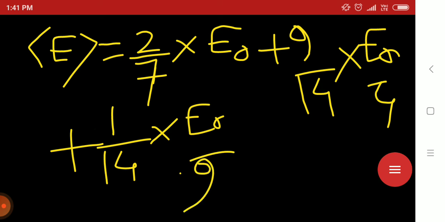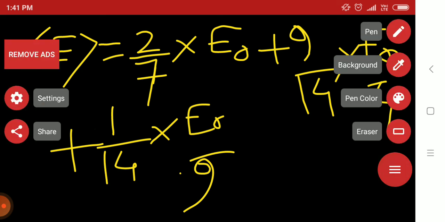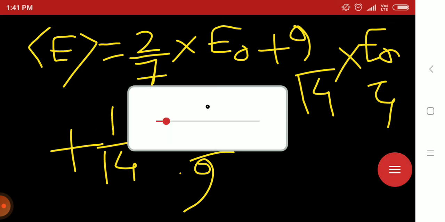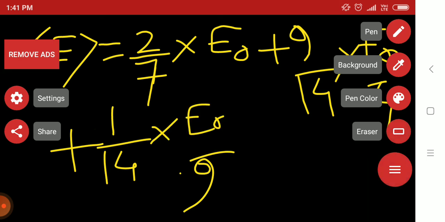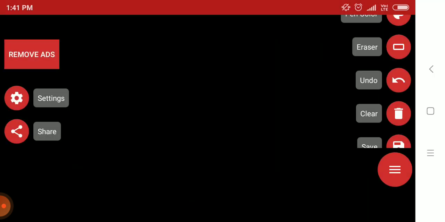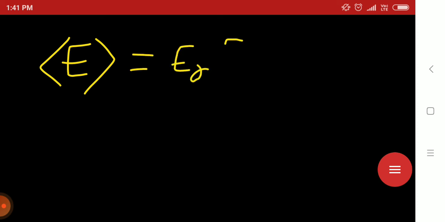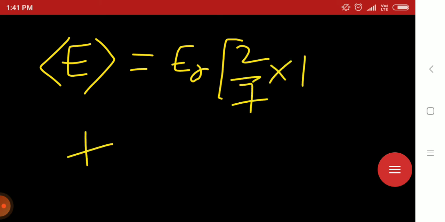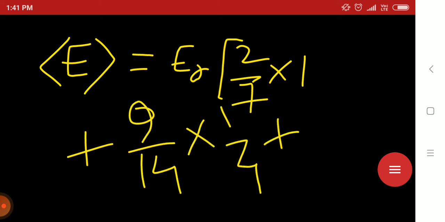Now we will calculate. After calculating all these things, you will get E average equals, if you take E0 common, 2 by 7 into 1 plus 9 by 14 into 1 by 4, and 1 by 14 into 1 by 9.